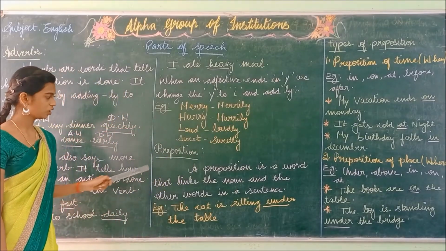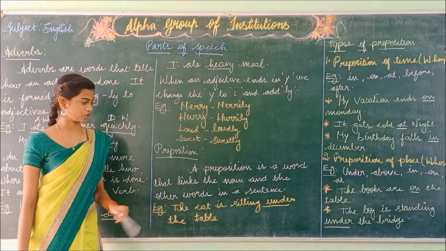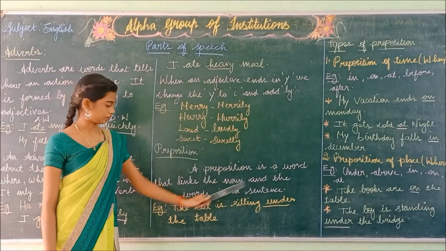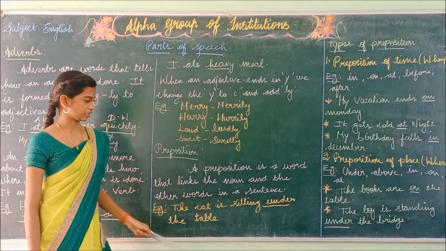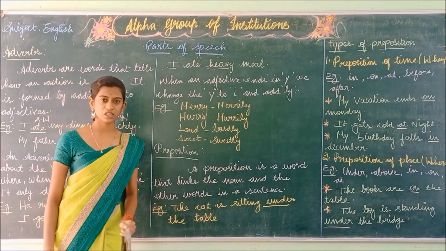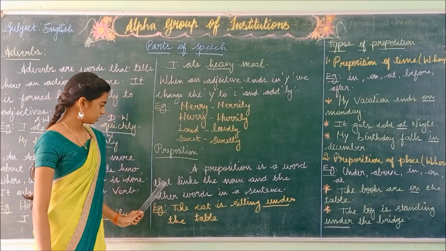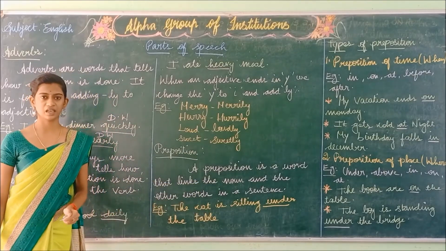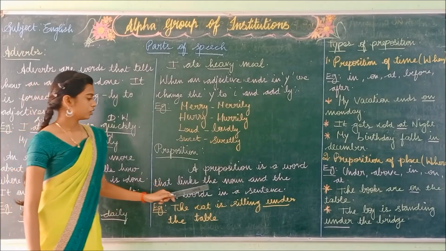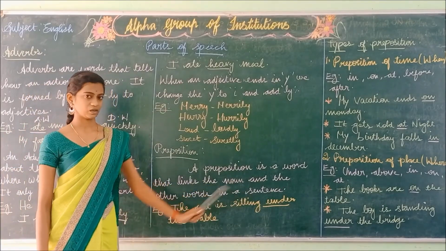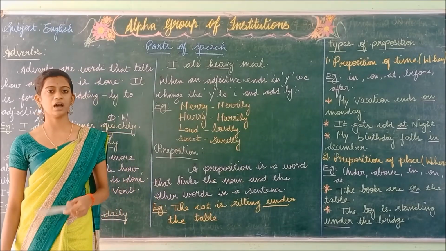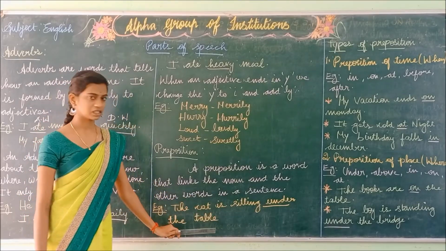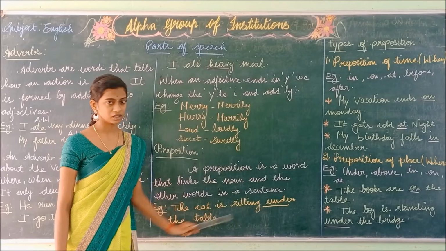So next we are going to see about preposition. So what is meant by preposition? A preposition is a word that links the noun and the other words in a sentence. So this preposition acts as a linker, as a connector to the noun and the other words in a sentence. Example: the cat is sitting under the table.